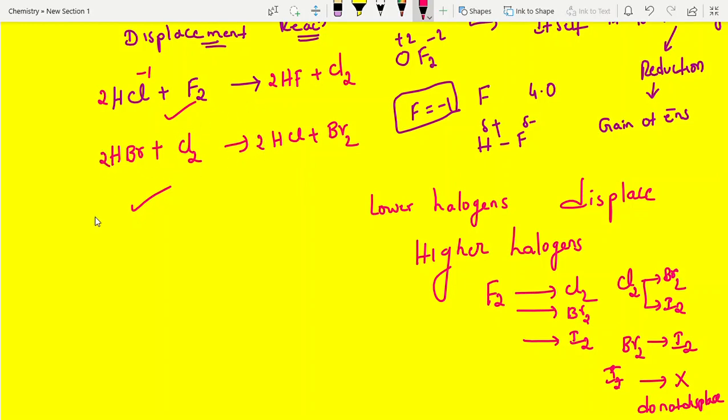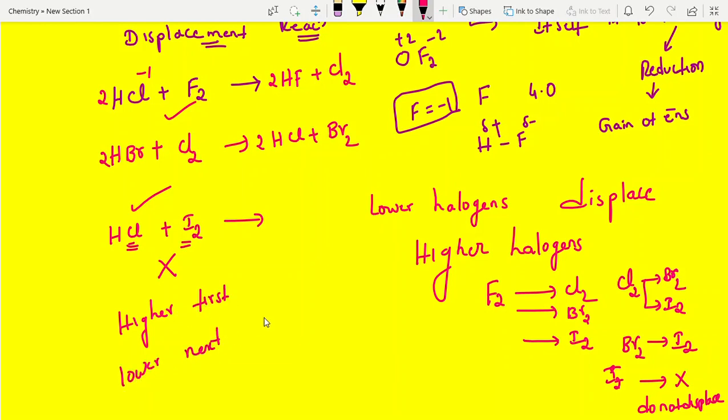Now, next one. Suppose the question is like this: HCl plus iodine. See, in displacement reactions, I gave a shortcut. What is the lower halogen? This is lower, this is higher. Not possible. Here it should be higher first, then lower next. Clear? Now, next one.